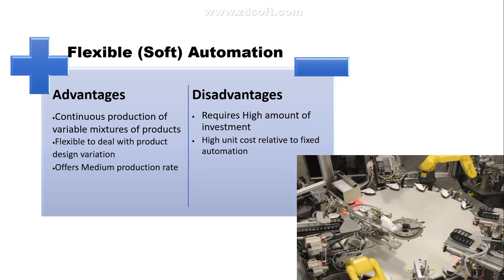It requires a high amount of investment for installation of the system, and a high unit cost relative to fixed automation. As it offers a medium production rate, the unit cost of production is comparatively high compared to fixed automation. Okay, so let's see